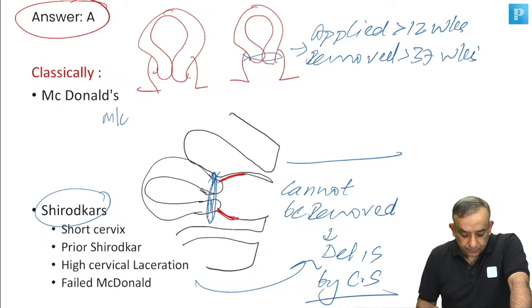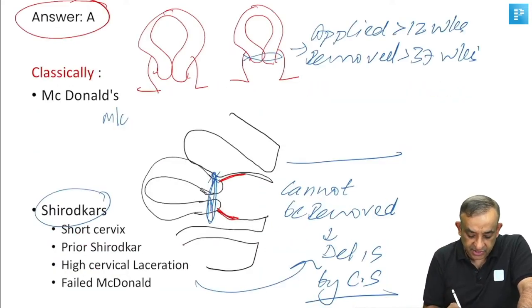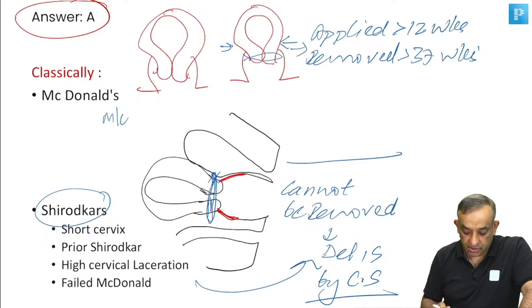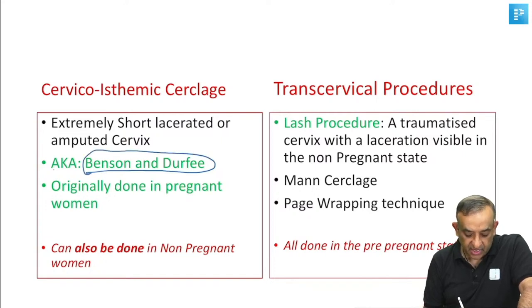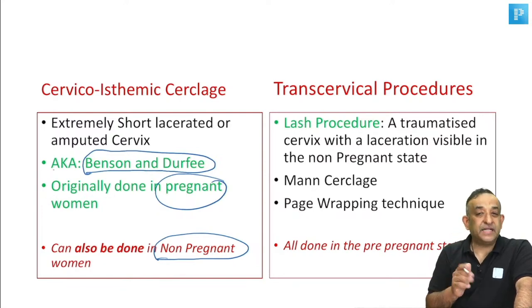All right, guys. That's about the Shirodkar. So now about the other things which I was trying to tell you. There is something called the cervicoisthmic cerclage here. See, at this area, cervicoisthmic, it's even higher than the Shirodkar. This cervicoisthmic cerclage is also known as the Benson and Durfee cerclage. It's for extremely short, lacerated or amputated cervices, originally done in pregnant women, but now can also be done in non-pregnant women. So, pregnant and non-pregnant, you can put the Benson and Durfee.